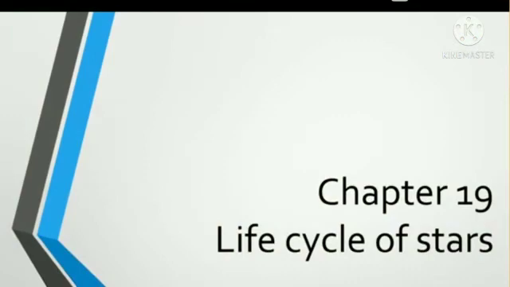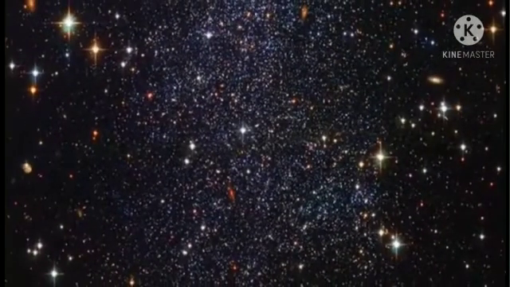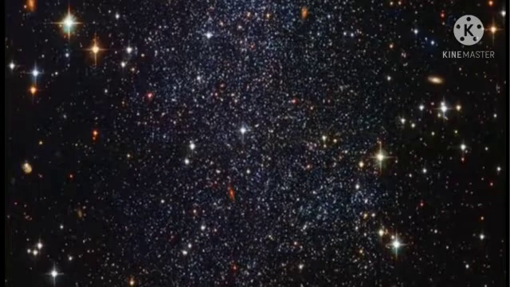Today we are going to learn lesson number 19, Life Cycle of Stars. Our solar system is situated in a galaxy. A galaxy is a collection of billions of stars, their planetary systems, and interstellar clouds which are present in the empty spaces between stars. The universe is made up of innumerable such galaxies.